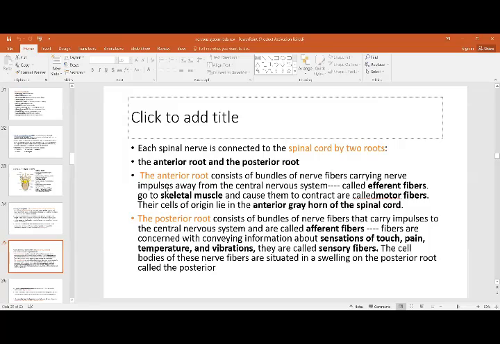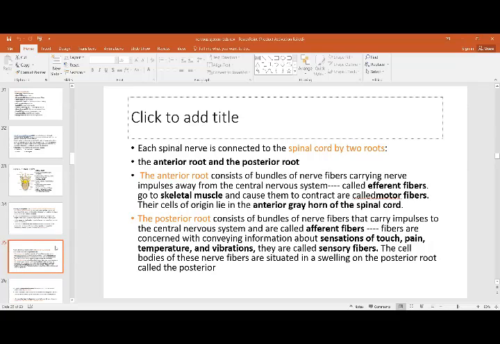So how is the spinal nerve formed? Its composition is that the spinal nerve is connected to the spinal cord by two roots initially, the anterior and the posterior root. The anterior root carries impulses from the central nervous system; it is the motor, or efferent, one, called the motor fibers, and they go to the skeletal muscle. Then there is the posterior root, which is the afferent one. These fibers bring sensations of pain, temperature and touch from the periphery, and they are called the sensory fibers, and they relay in the posterior root ganglion.